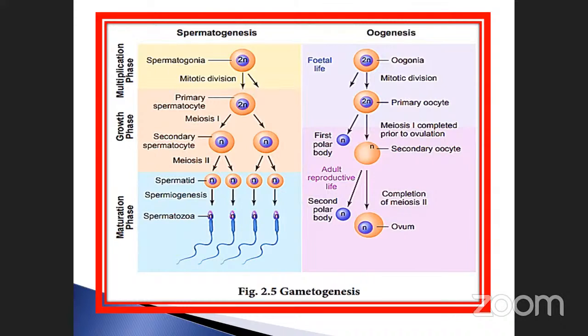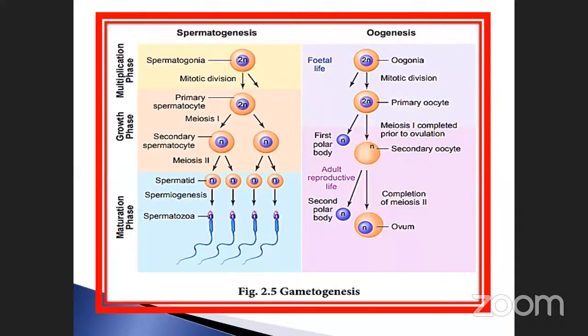You have to consider only the direct arrow when calculating. In the oogonia, mitotic division takes place, and as a result primary oocytes form. After that they undergo meiosis 1, completed prior to ovulation, giving the secondary oocyte. The secondary oocyte further undergoes the completion of meiosis 2, resulting in the formation of the ovum. How many ova are there? Only a single one. Here there are the first polar body and the second polar body.